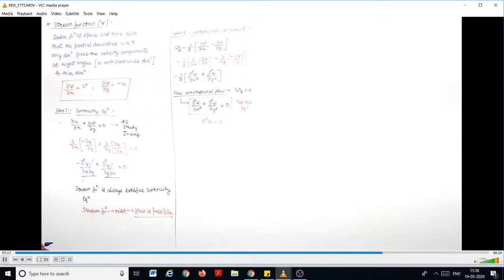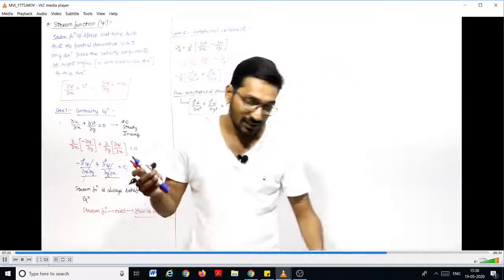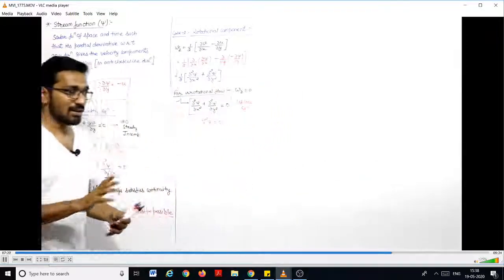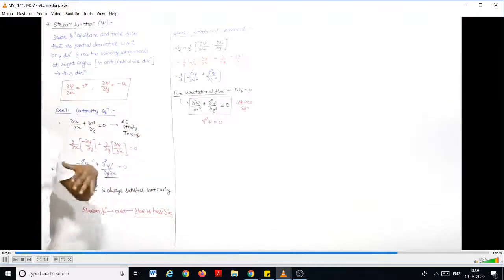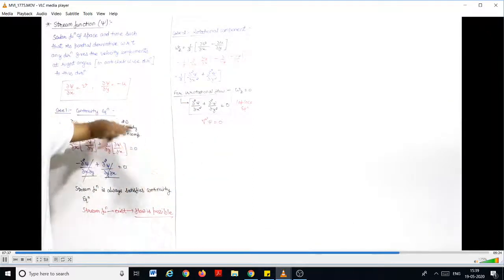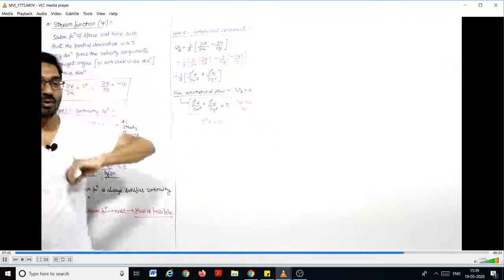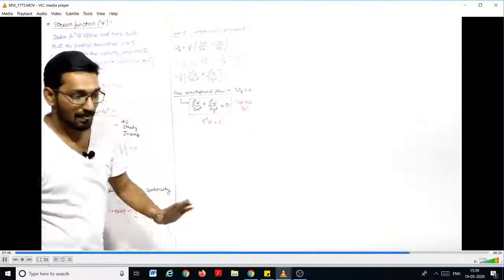This is the Laplace equation, which means that the stream function is possible for both rotational and irrotational. If stream function exists, flow is possible. That flow may be rotational, may be irrotational. If the stream function satisfies the Laplace equation, then the flow is irrotational. If it does not satisfy the Laplace equation, then the flow is rotational, right?